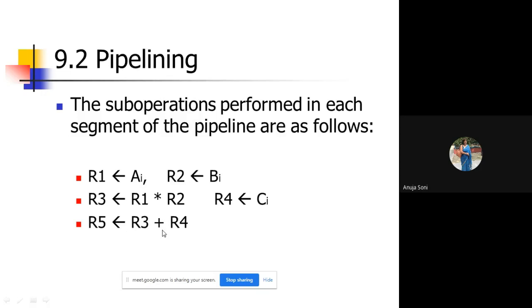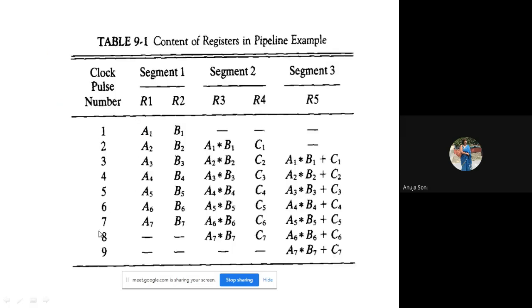And another segment is required in order to add the values from these 2 registers, and the result is transferred to R5. So corresponding to these 3 activities, we do have 3 segments: segment 1, segment 2, and segment 3. So what has to be done in segment 1? In segment 1, A1 and B1 are being transferred to R1 and R2.